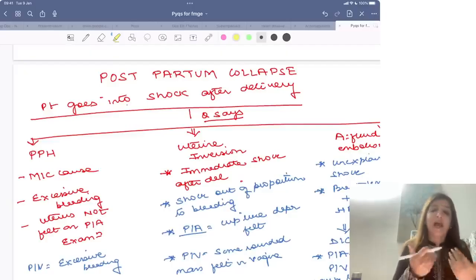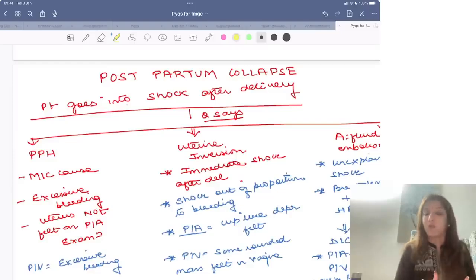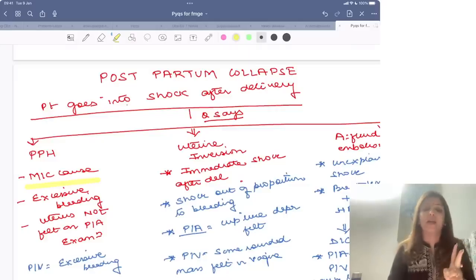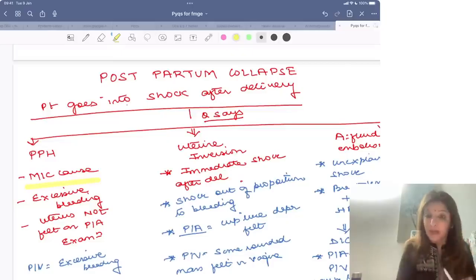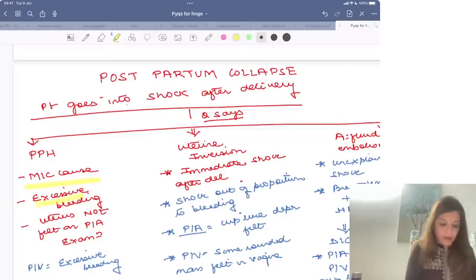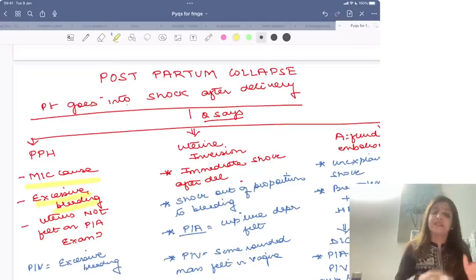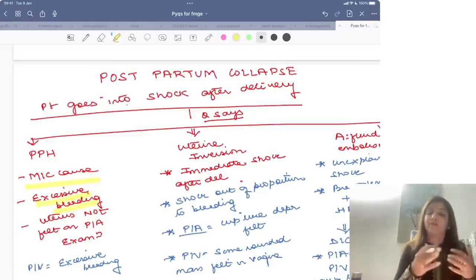Now, how will you know from the language of the question what the condition is? If the question asks the most common cause, it is PPH. If the question says the patient has gone into collapse after excessive bleeding, then also this is PPH. If the question says there is excessive bleeding and the uterus is not palpable on per abdominal examination, that means it is a case of atonic PPH and again you are going to mark the answer as PPH.